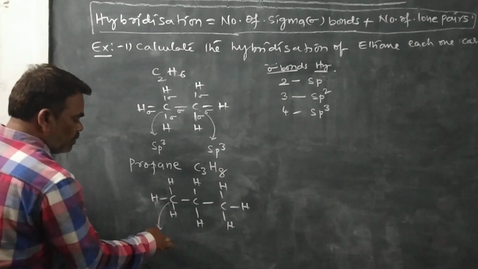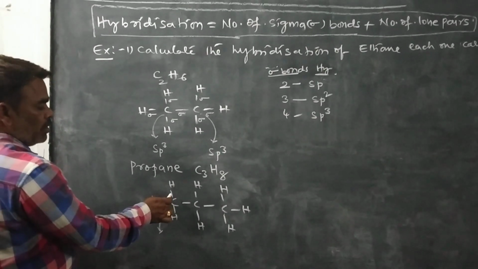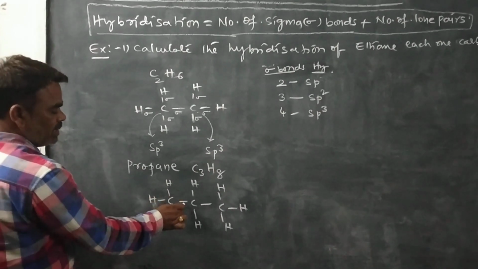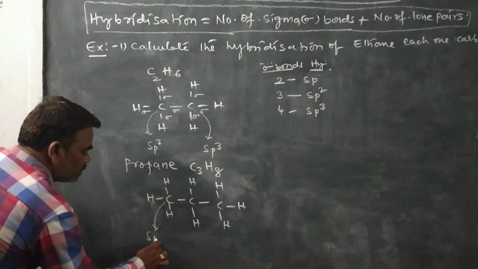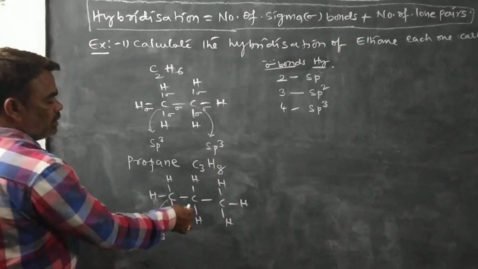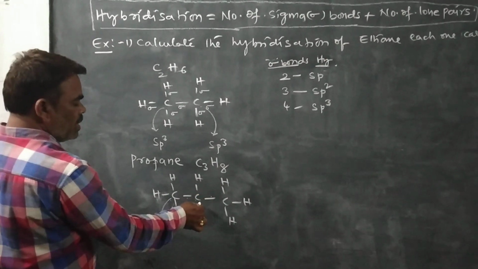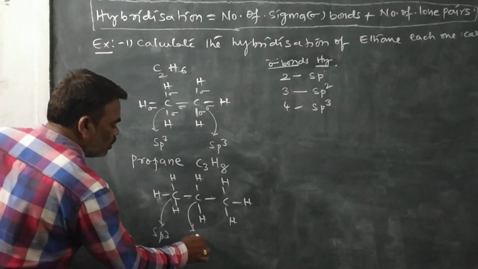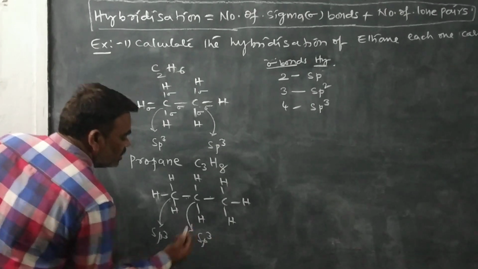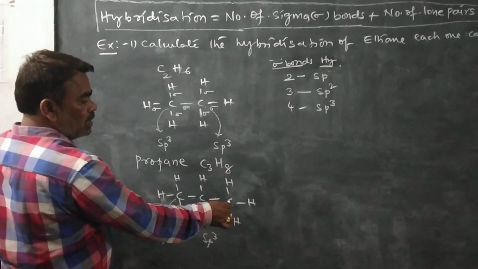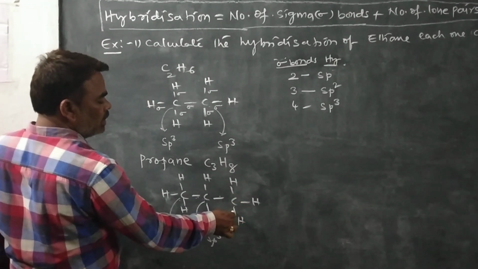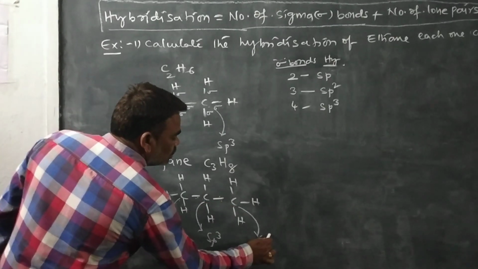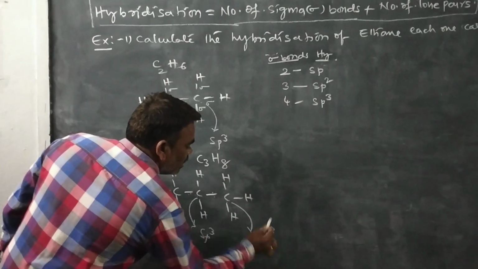The first carbon has 4 sigma bonds: sigma, sigma, sigma, sigma. So this is sp3 hybridization. This carbon is sigma, sigma, sigma, sigma. It is also sp3 hybridization. This carbon is sigma, sigma, sigma, sigma. It is also sp3 hybridization.